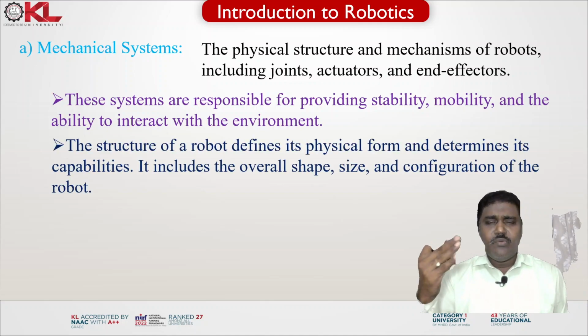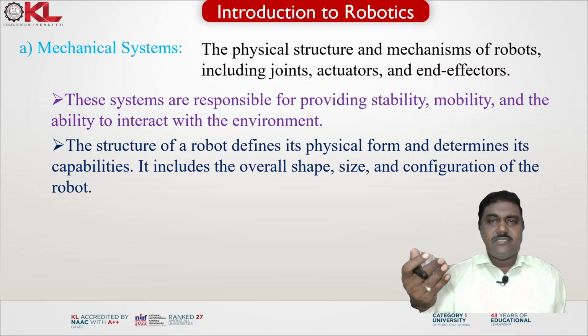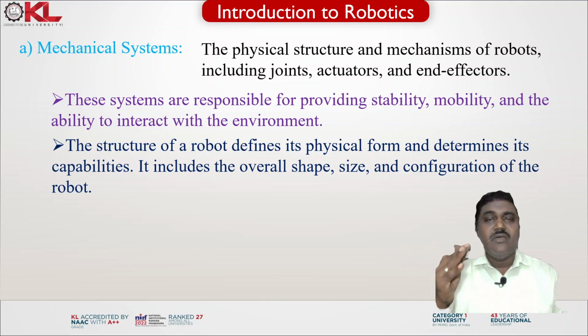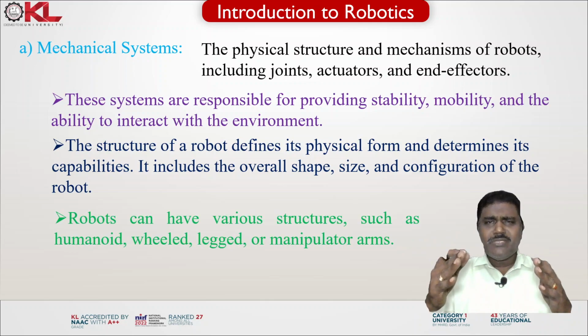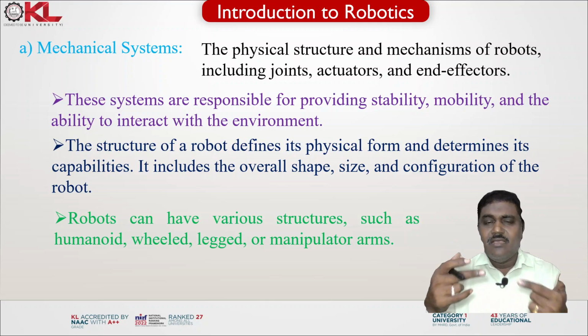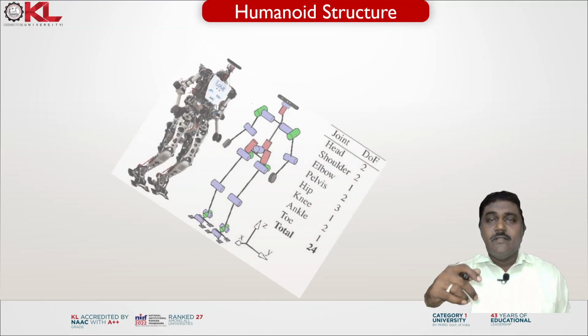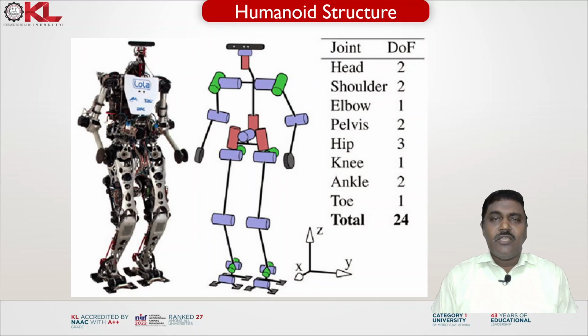The structure of a robot defines its physical form and determines its capabilities. It includes the overall shape, size, and configuration of the robot. Robots can have various structures such as humanoid, wheeled, legged, or manipulator arms. Now let us see the humanoid structure. It looks like a human, and it involves a lot of joints.